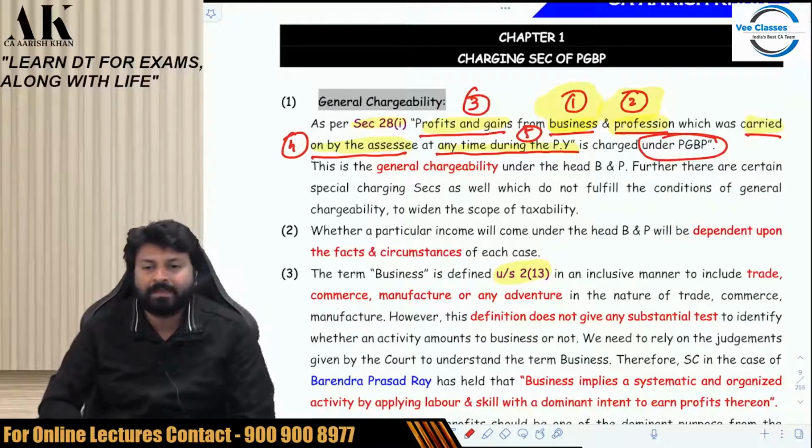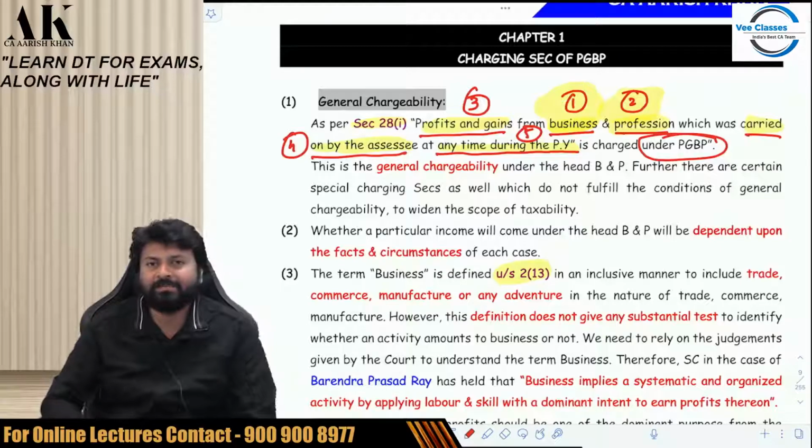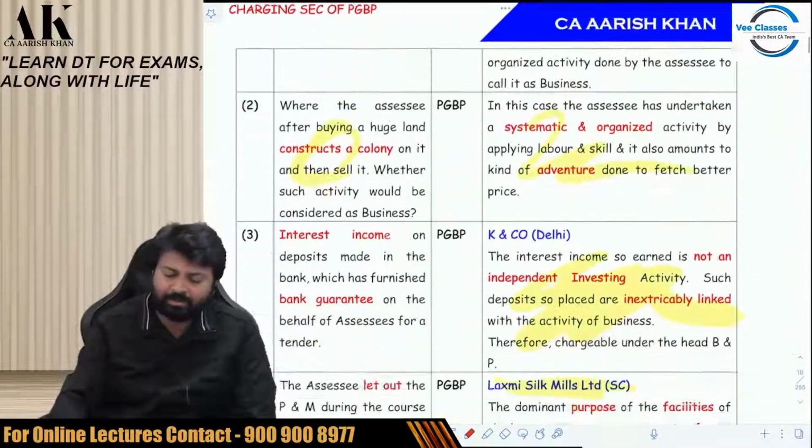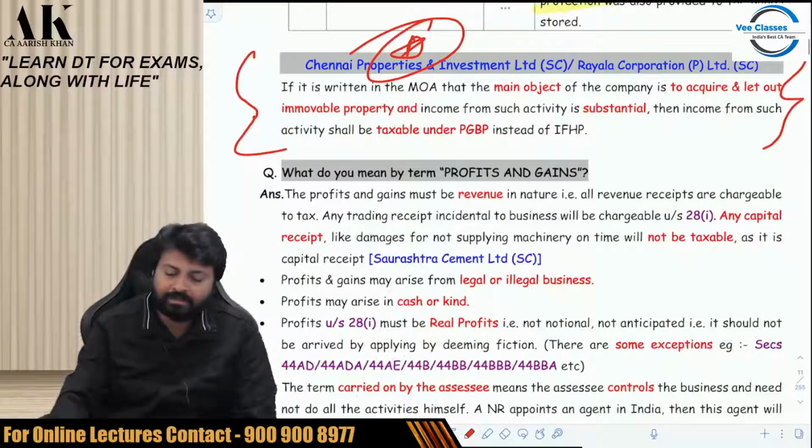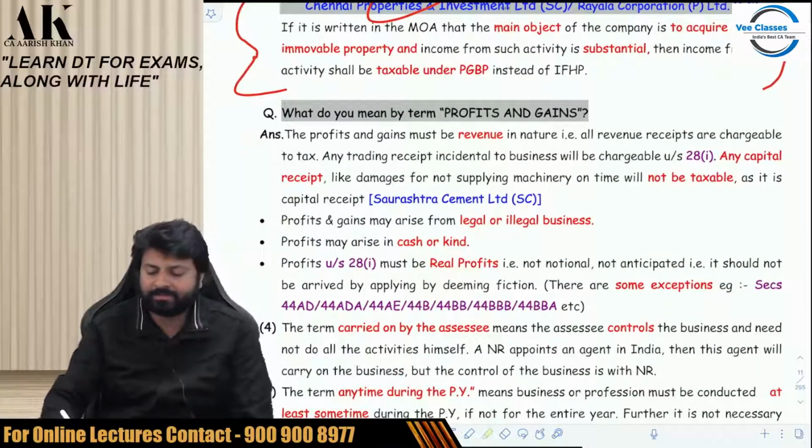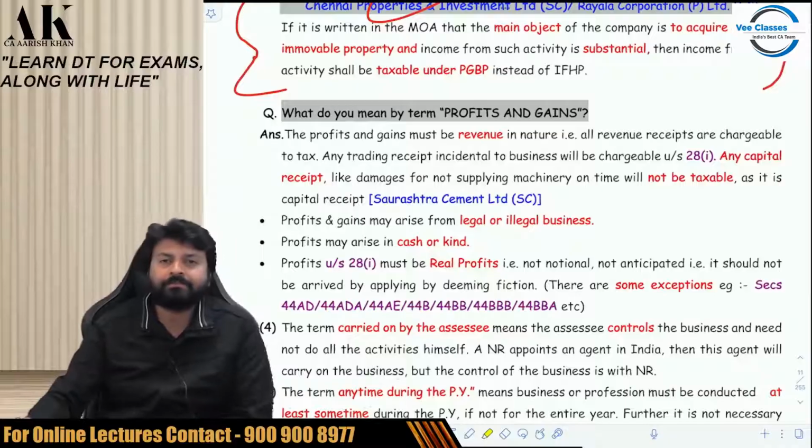Okay. Coming to point number 3, profits and gains. You have to earn profits and gains. There are some characteristics of profits and gains. Let me tell you what those characteristics are. There are 4 characteristics of profits and gains which as a student you have to keep in mind.